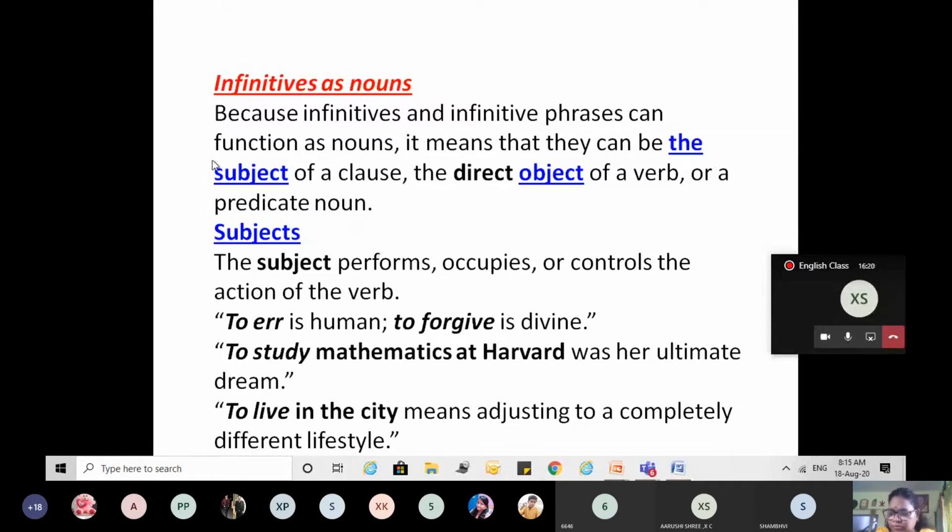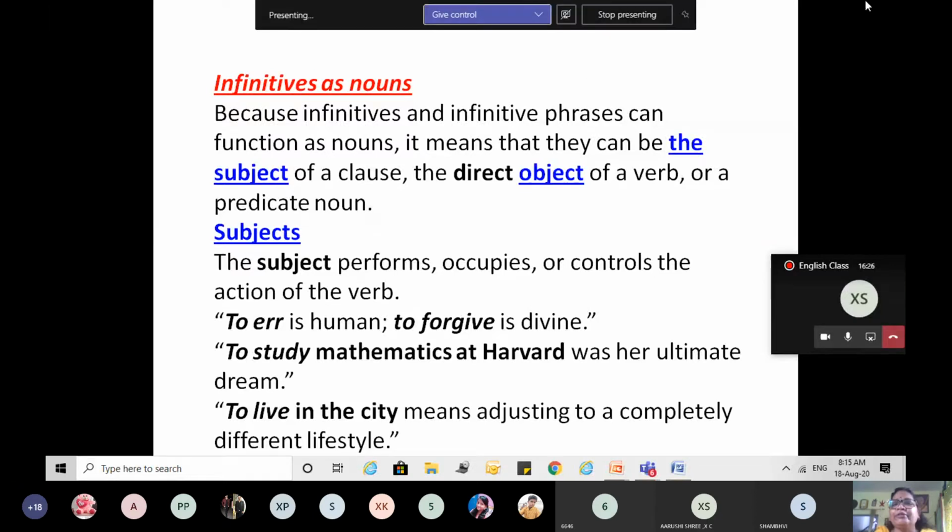Any one of you? What do you mean by subject in this sentence? We had discussed this right in the beginning when we were doing subject-verb agreement. What is a subject? Yes. Any one of you? Ma'am, the object agrees with the subject. What we are talking about in the sentence, right? About which we are talking in the sentence. That is a subject. Okay. So what we are talking about in the sentence is the subject.